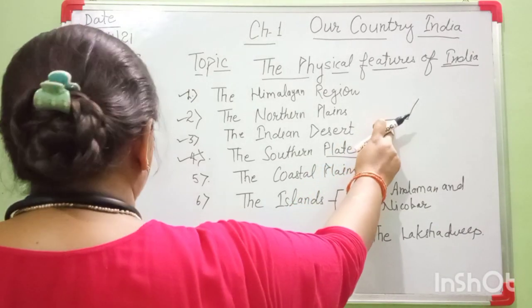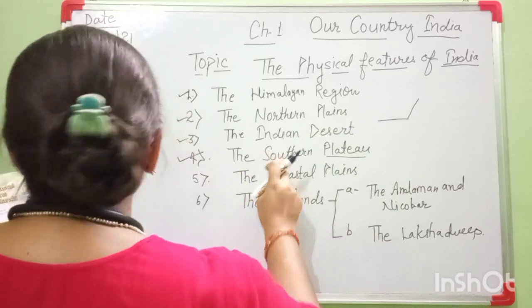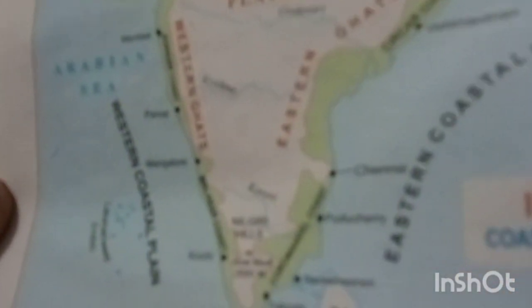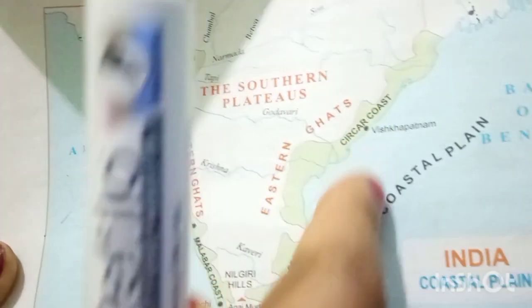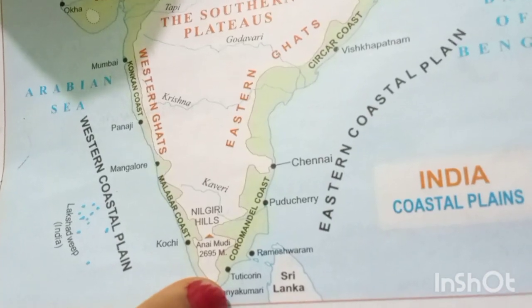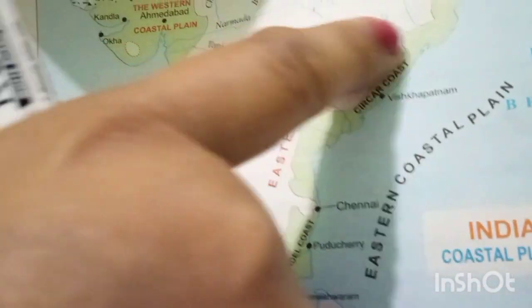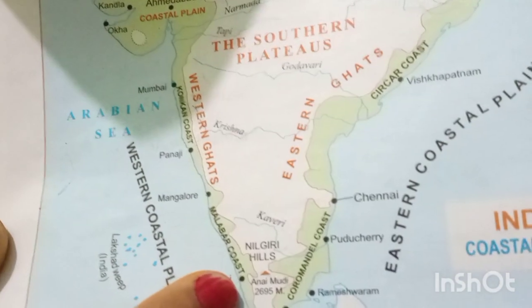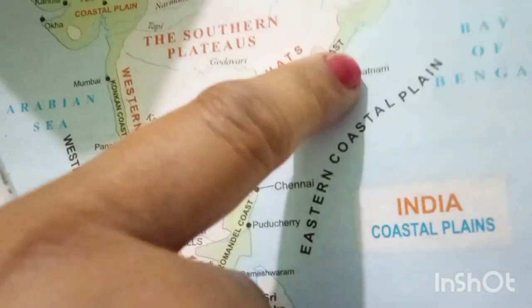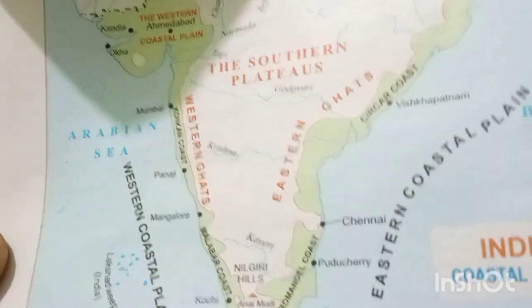This is the plateau, and where is it found? Look here in this book. Here is a picture of this triangular shape. This is the southern part of our country. Look here, it is a triangular shape, an inverted triangle. Yes or no? Yes? This triangular shape is surrounded by three water bodies.